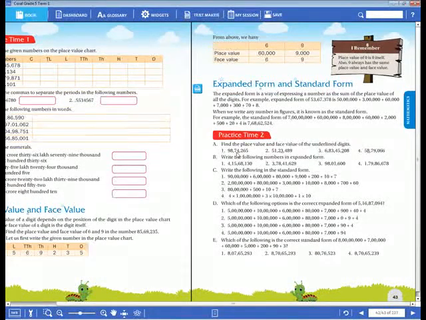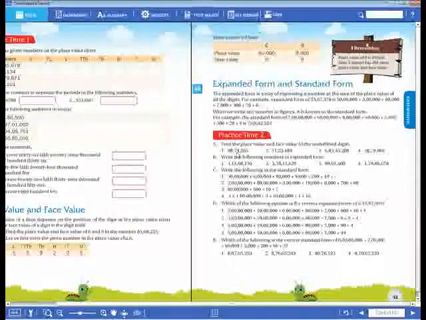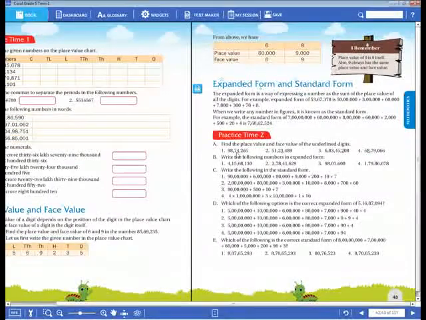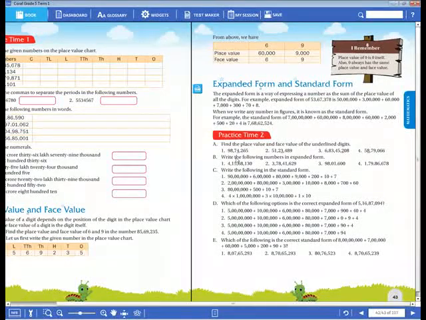I want the response from your side only, because I have already explained it to you, no? So this 4 is in which place value here? When we check, ones, tens, hundreds, thousands. So 4 is in the thousands place. So you have to multiply the 4 with 1000. 4 into 1000 is 4,000. So the place value of 4 is 4,000.